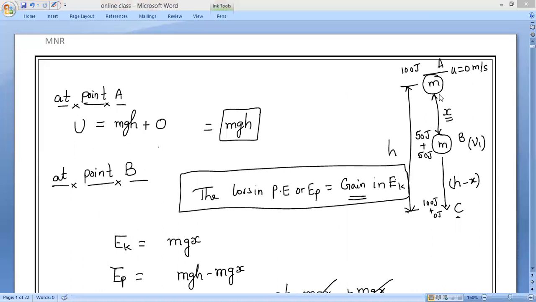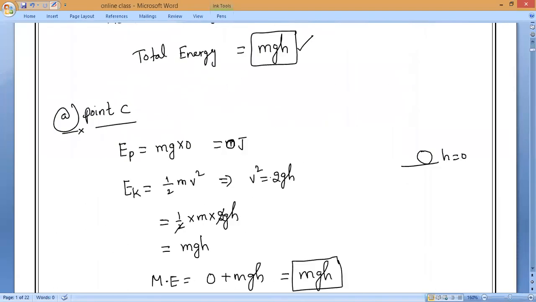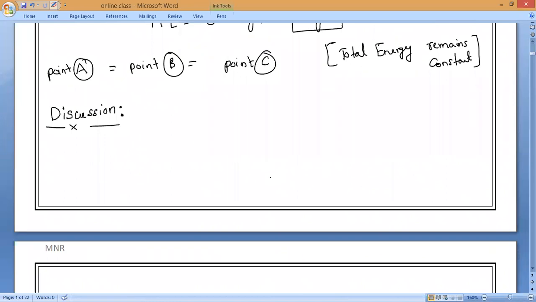Next, kinetic energy. Kinetic energy at point A is zero, sir. But when the body is falling downwards, is kinetic energy increasing or decreasing? Increasing. So at point C, kinetic energy is maximum. Is it right or wrong? So now, all of you write the first point.